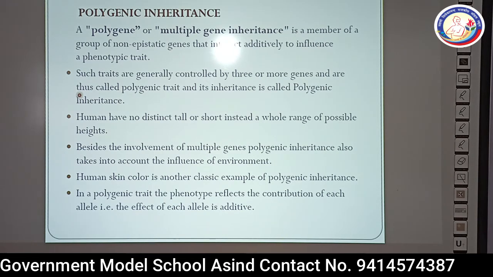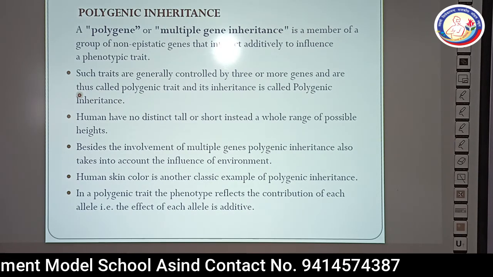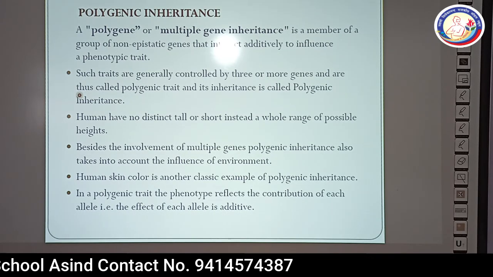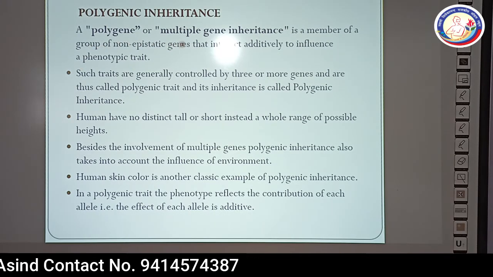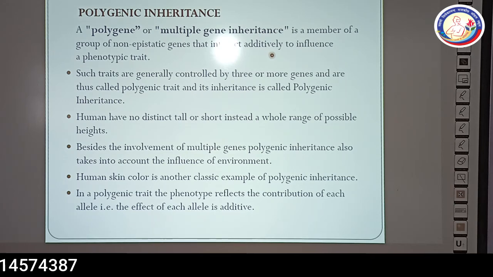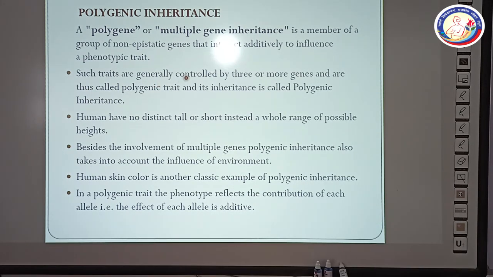Now, the next topic is polygenic inheritance. What is this? Have a look. A polygene or multiple gene inheritance is a member of a group of non-epistatic genes that interact additively to influence a phenotypic trait. Such traits are generally controlled by three or more genes. So when the number of genes is three or more, this type of inheritance can be seen, and such traits are called polygenic traits, and their inheritance is called polygenic inheritance.